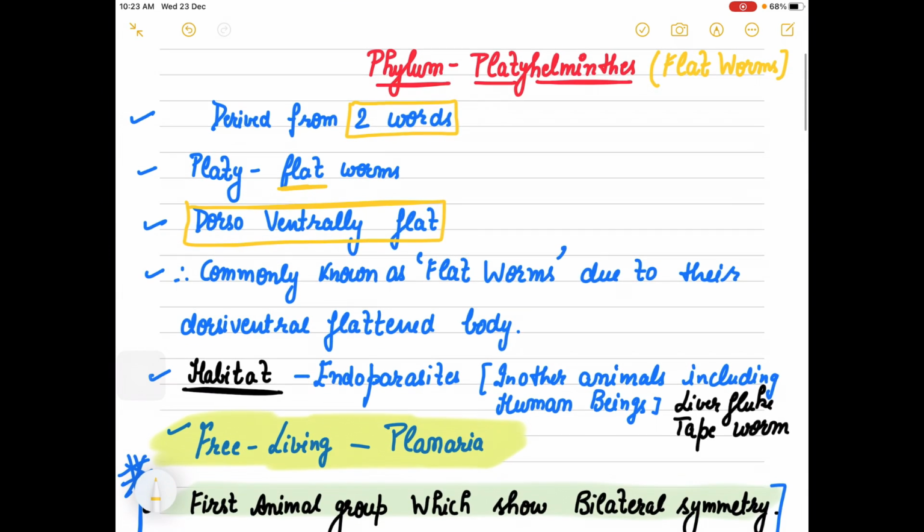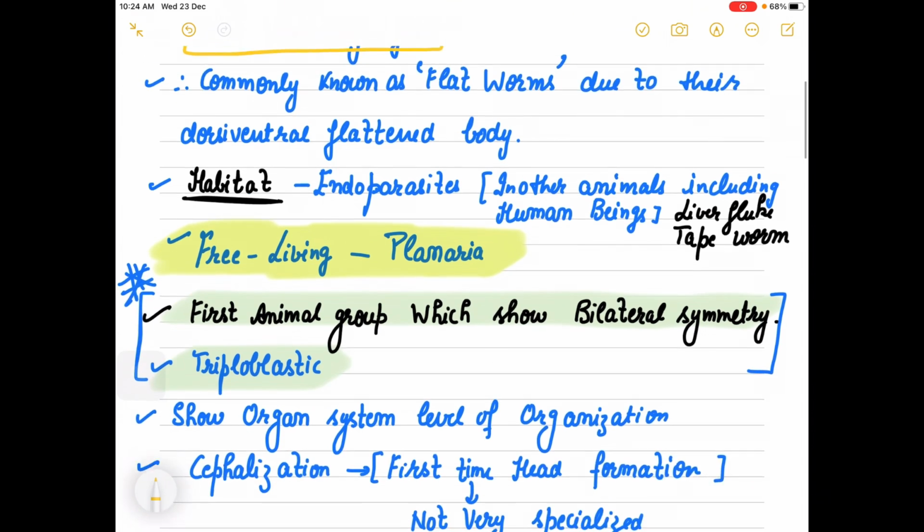So if you are asked which phylum has members with a flat body, or you can say no segmentation, then Platyhelminthes is one of them. Sometimes because of the tapeworm body, a few students have doubt regarding the segmentation. No, Platyhelminthes have a dorso-ventrally flattened body. That is the reason they are also known as flatworms.